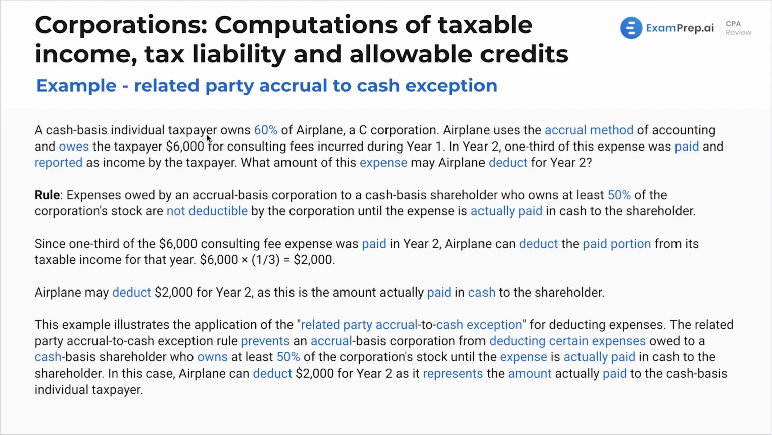Airplane, a C corporation. Now, Airplane uses the accrual method of accounting and owes the taxpayer $6,000 for consulting fees incurred during year one. In year two, 1/3 of this expense was paid and reported as income by the taxpayer. What amount of this expense may Airplane deduct for year two?